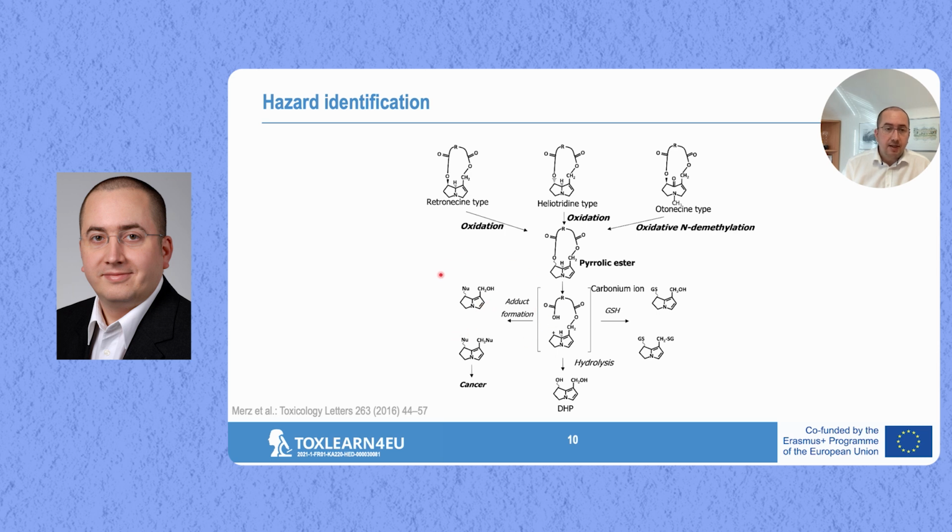And specifically, we do have DNA adducts. DNA adducts are the first steps towards base mutations, DNA mutations, which is a critical step in carcinogenesis. So this reactive compound leads to genotoxic effects, DNA damaging effects that can then lead to cancer.